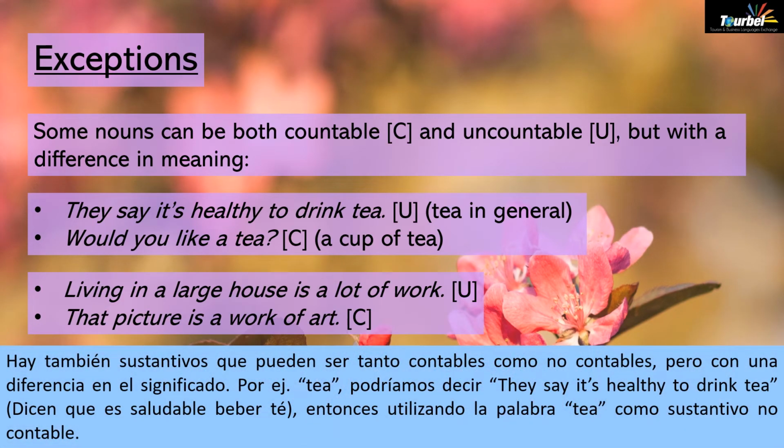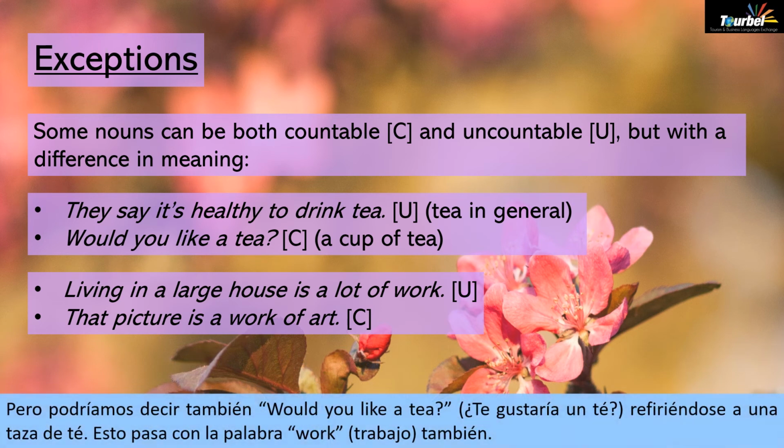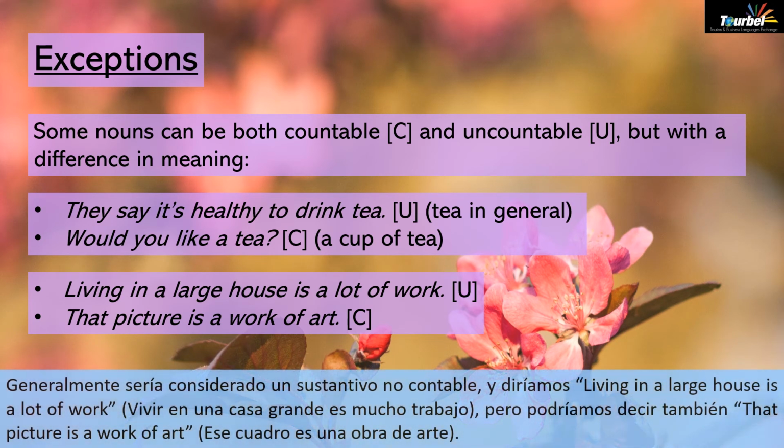However, there are some nouns that can be both countable and uncountable, but with a difference in meaning. So for instance, tea. We could say, they say it's healthy to drink tea, so using it here as an uncountable noun. But we could also say, would you like a tea, as in referring to a cup of tea. Or work as well, generally uncountable. So we would say, living in a large house is a lot of work. But we could also say, that picture is a work of art.